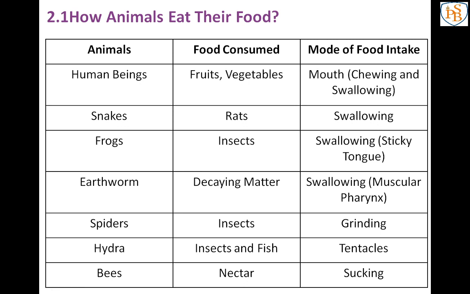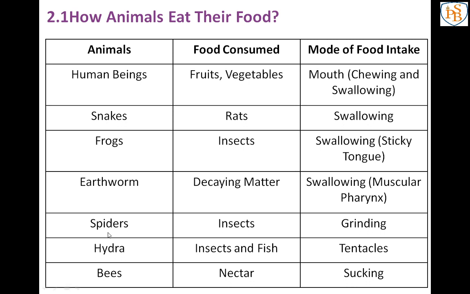Did you know or not? Decaying matter, the dead waste of plants and animals. Same, they are swallowing with the help of muscular pharynx. You know pharynx, in our neck the pharynx is there. So the muscular pharynx in earthworm, with the help of that they are swallowing that food.